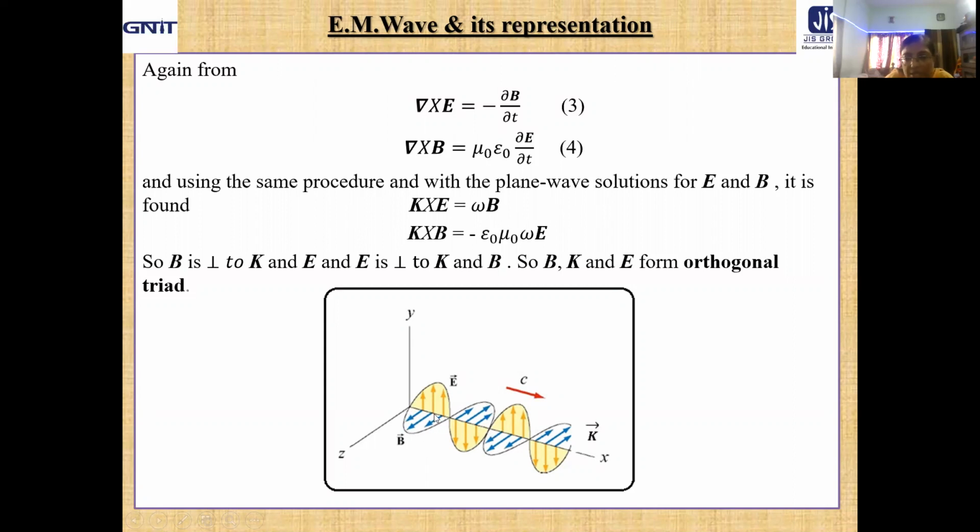And what about the propagation direction k, which is perpendicular to both Y and Z and moving with velocity c in free space. So this is the graphical representation of the electromagnetic wave in free space or vacuum. That is the propagation of the electromagnetic wave in free space or vacuum.